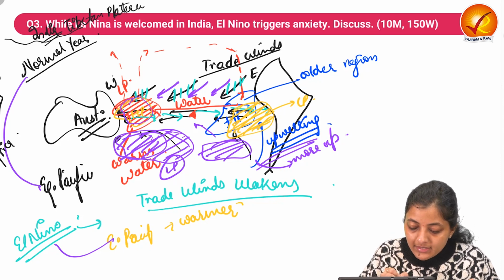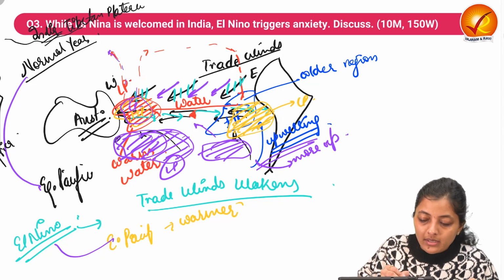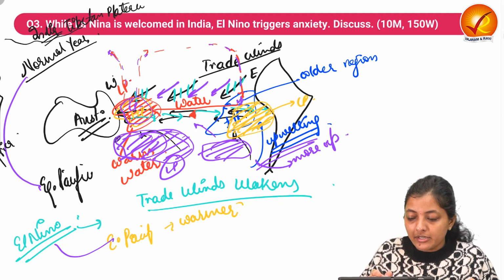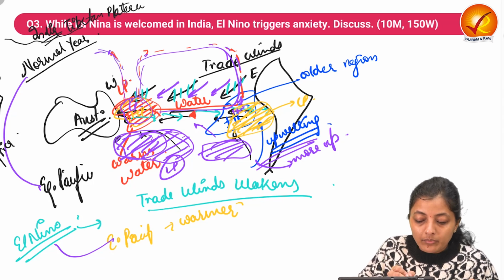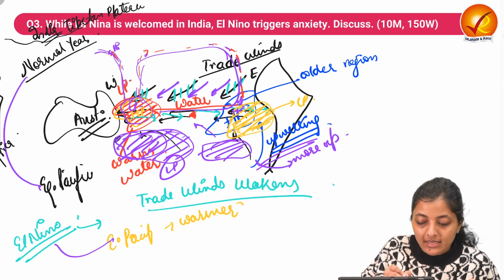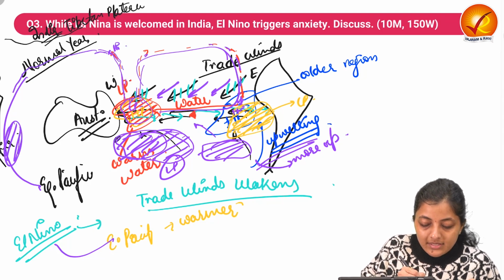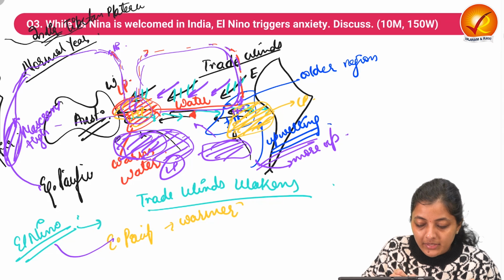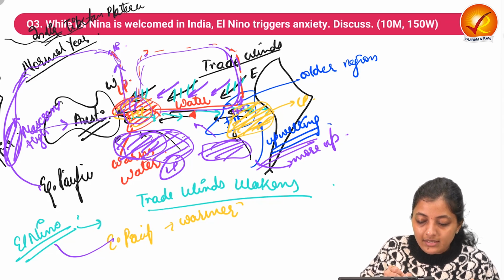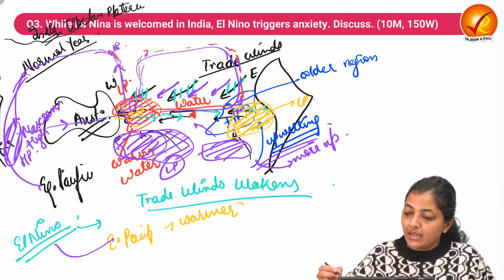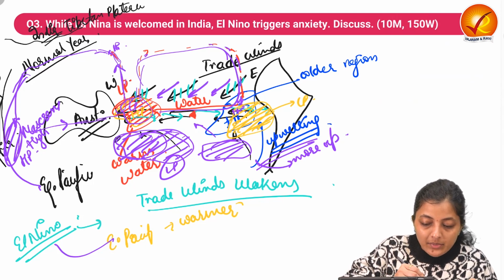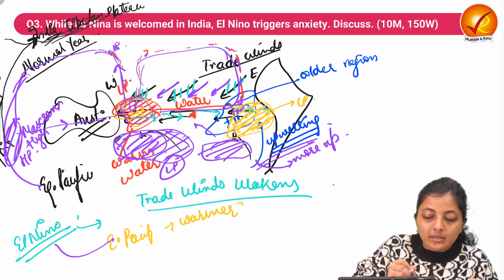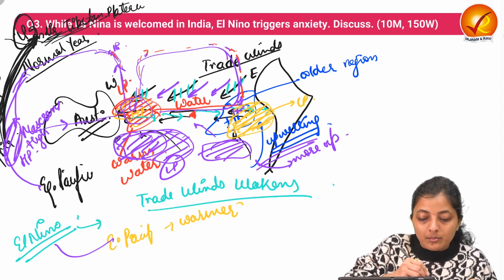In the normal year, when this is the low pressure area, the warm air rises up, one limb gets connected to this high pressure area and this cell gets completed, and one limb of this low pressure, when it rises, here it's high pressure, then it submerges near this Mascarene high, and this again completes one cell from here to here, and again low pressure here, high pressure there. And the Indian monsoon results when one branch of this high pressure goes towards the Indian Tibetan low pressure area. So this is the monsoon belt.